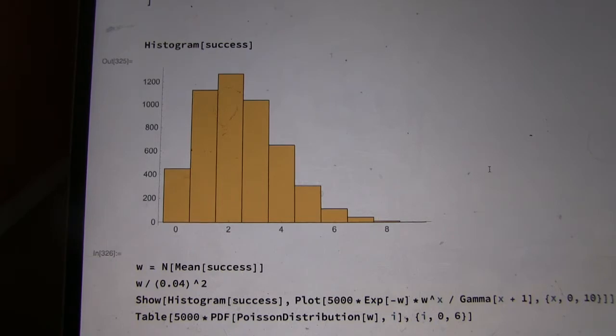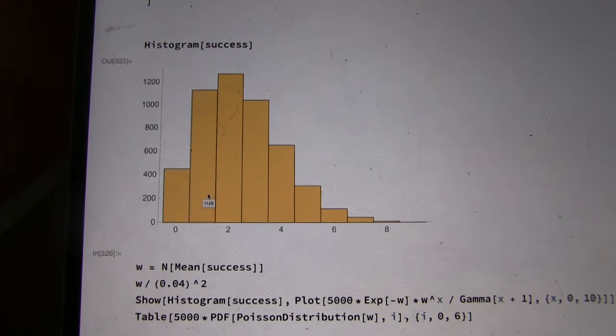Before we get into the actual numbers, this is the histogram of how many fish we saw on average. So of our 5,000 trials, what does that say, 450? Yep, times we actually found no fish. Is this the retagged fish or the number of this fish? This is the number of tagged fish. We found no tagged fish 450 times out of 5,000.